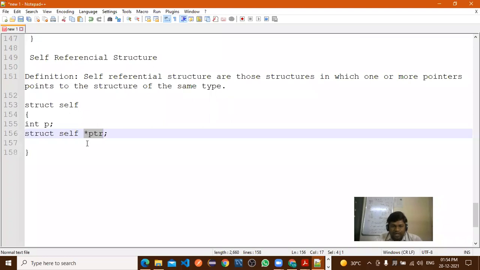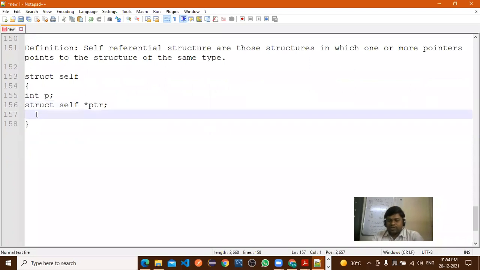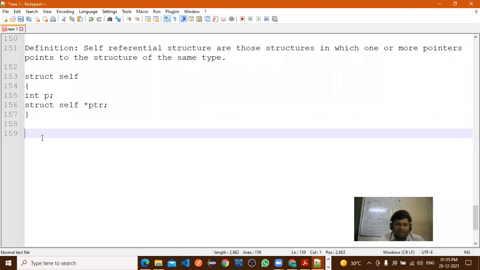So through the address we are going to point. So one or more pointers point to a structure of the same type. This is called a self-referential structure. Now we'll take an example, and after that you will get a clear idea.